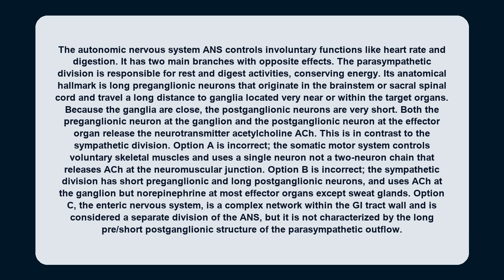Option C, the enteric nervous system, is a complex network within the GI tract wall and is considered a separate division of the ANS, but it is not characterized by the long pre/short post ganglionic structure of the parasympathetic outflow.